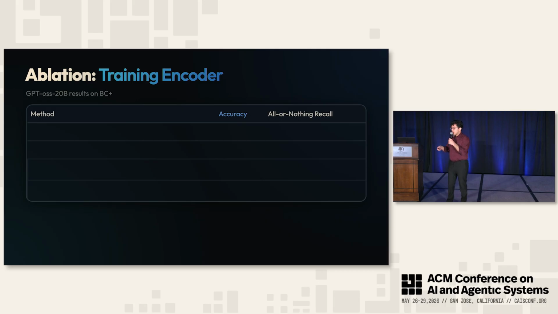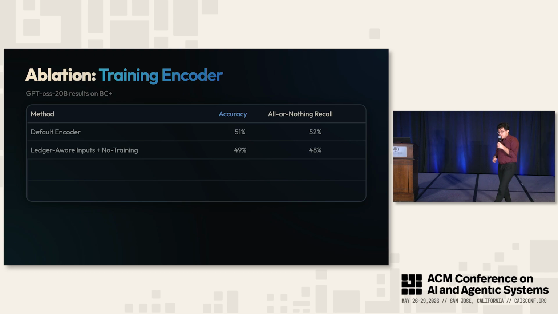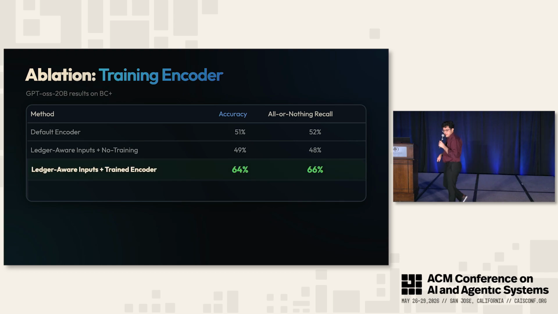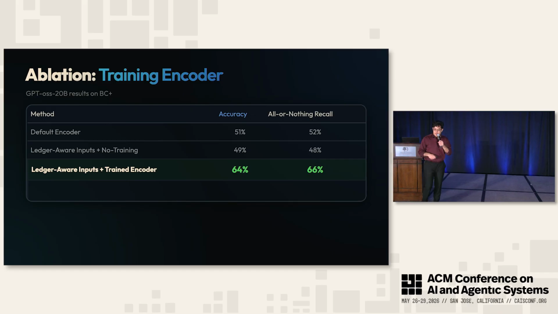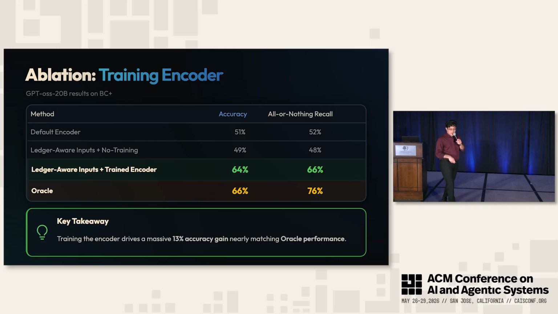Next, we get into this ablation on does training the encoder actually work. If we just take the default encoder, we get an accuracy of 51%. If I put in the inputs, but I don't do any training, it actually is worse. The accuracy will drop to 49% with a 4% drop in all or nothing recall. Yet, if I train the encoder, we'll get nearly a 13% boost in accuracy and a 14% boost in all or nothing recall. And this nearly matches an Oracle result that we have, which shows an accuracy of 66% and an all or nothing of 76%. And so you can see that training the encoder gives a nearly 13% accuracy gain.